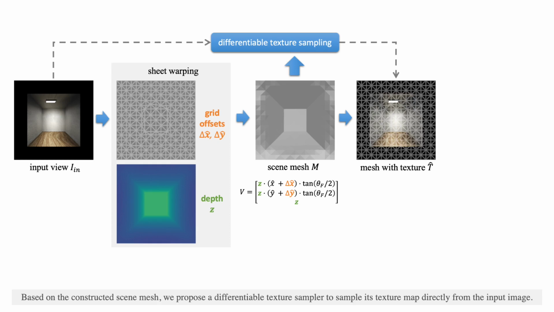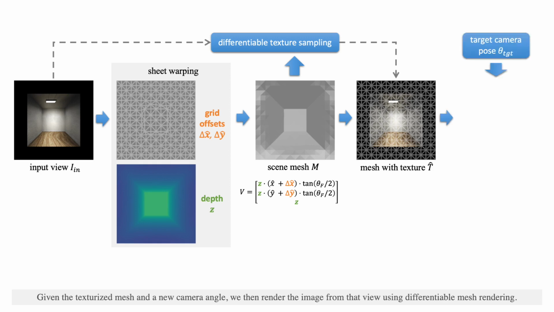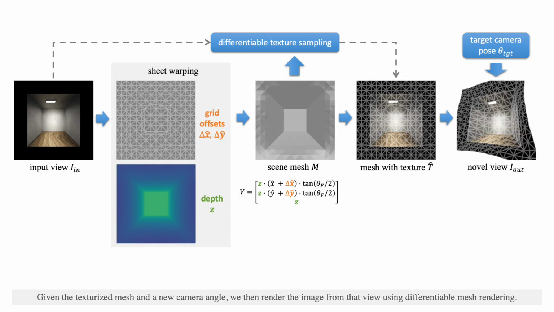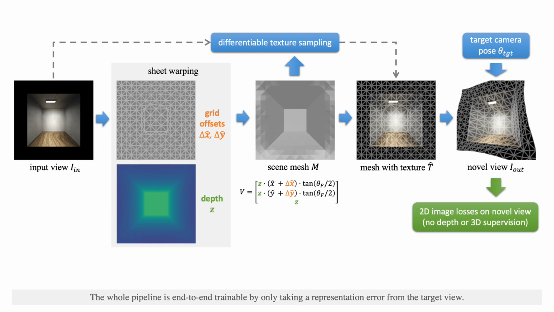Based on the constructed scene mesh, we propose a differentiable texture sampler to sample its texture map directly from the input image. Given the texturized mesh in the new camera angle, we then render the image from that view using differentiable mesh rendering. The whole pipeline is end-to-end trainable by only taking the reconstruction error from the target view.